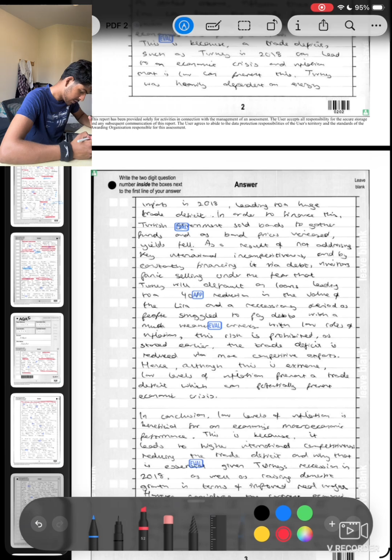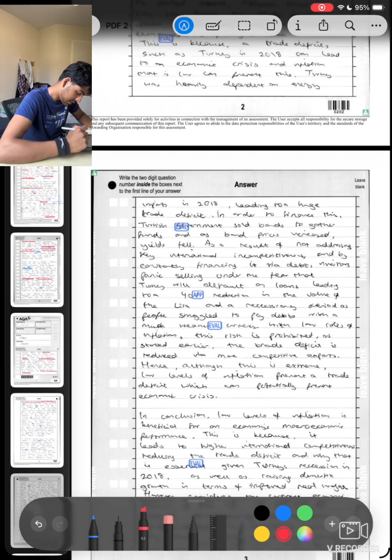So as a result of not addressing the key international incompetitiveness, and by constantly financing it via debt, investors panic sell under the fear that Turkey will default on loans, leading to a 40% reduction in the value of the lira, which is their currency, and a recessionary period as people struggle to pay debts with a much weaker currency. With low rates of inflation, this risk is prohibited, as stated earlier.